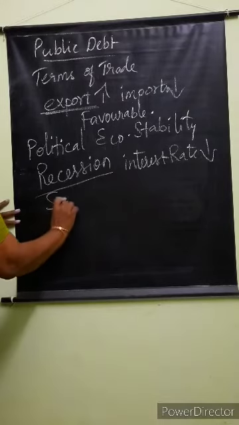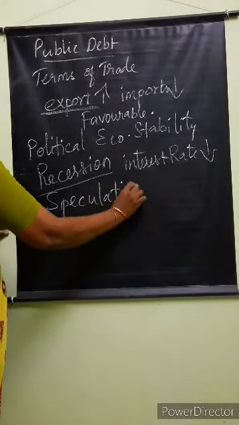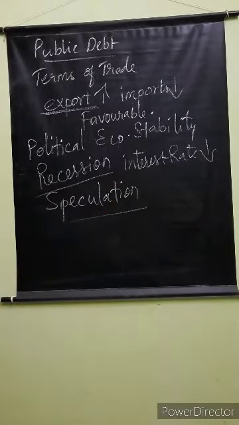And speculation. What do you mean by speculation? This also you have studied in commerce. Speculation: if a country's currency value is expected to rise, isn't it? If we know that a country's exchange rate is going up, the demand for that particular currency will rise. So there will be a demand for that currency to make profit.